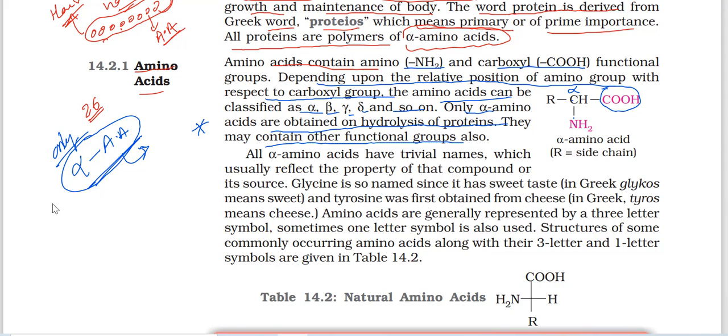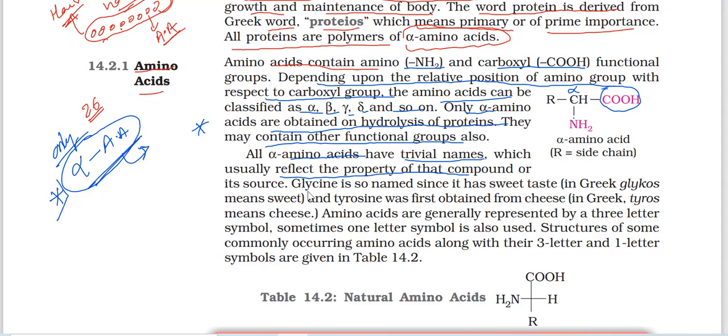Few points are there, important points. I will tell you star marks. You have to note down. Then all alpha amino acids have trivial names which usually reflect the property of that compound. We know the trivial name and IUPAC name. Trivial name is the common name. Common name होता है based on their functioning and based on the source. They will make the trivial or common name.